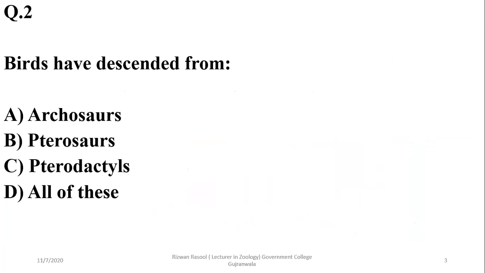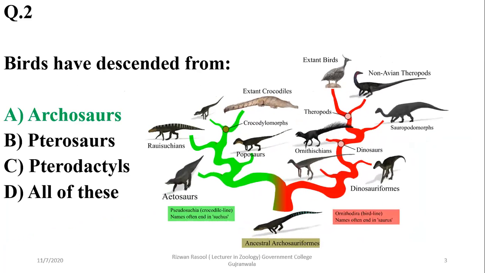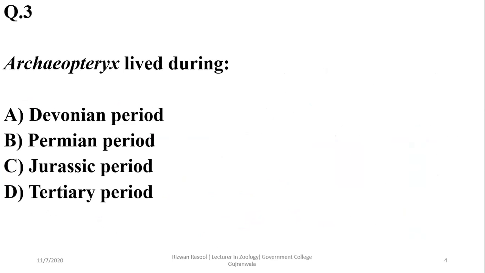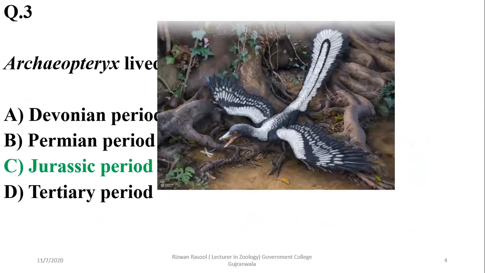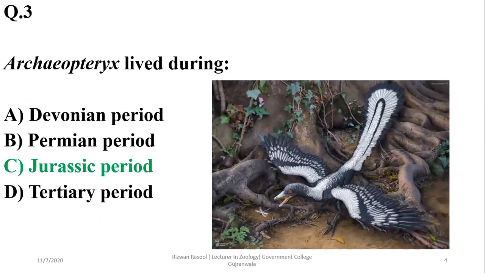Birds have descended from the ancient bird-like reptiles known as archosaurs, and archosaurs are known as ancestors of all bird forms as well as some types of reptiles. Archaeopteryx lived during the Jurassic period, and they are considered direct ancestors of the birds as well.